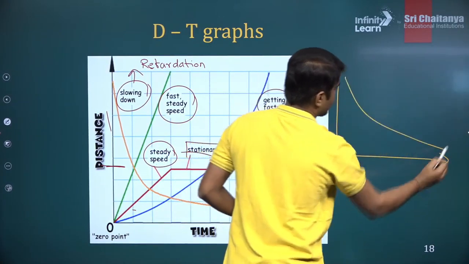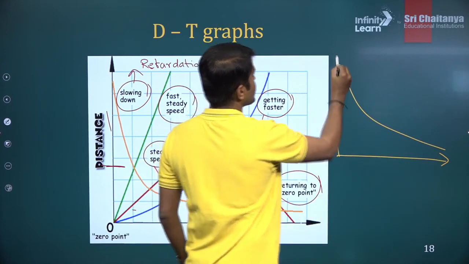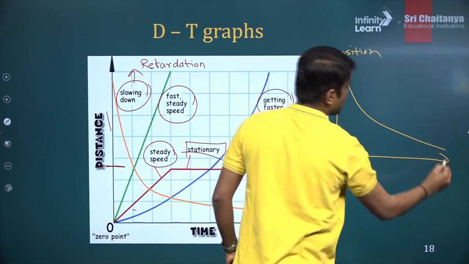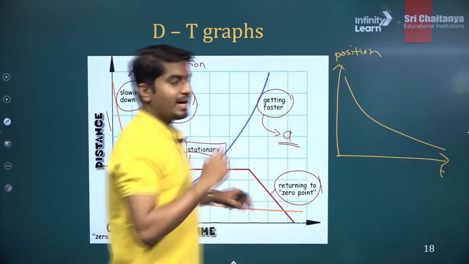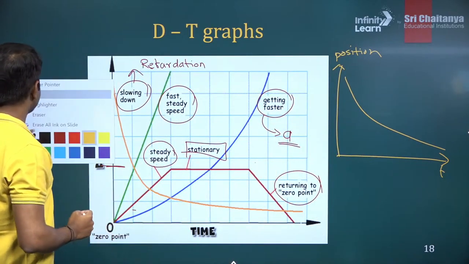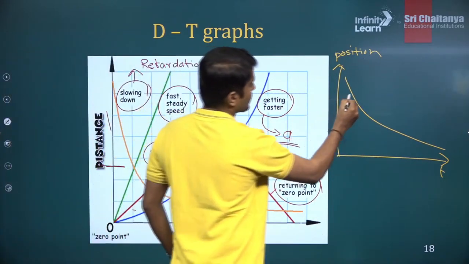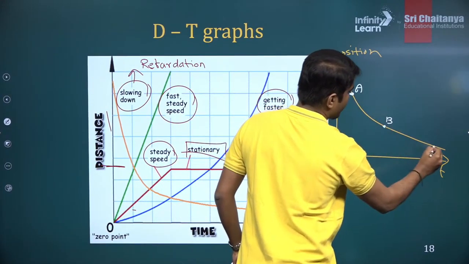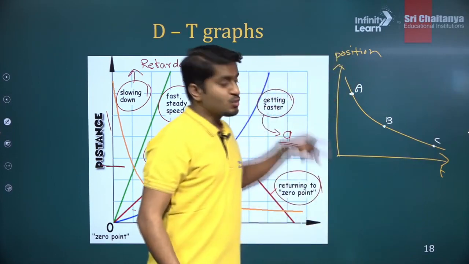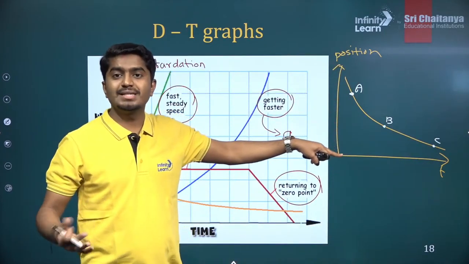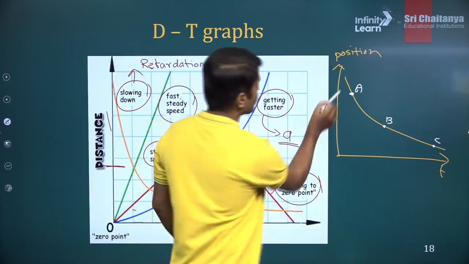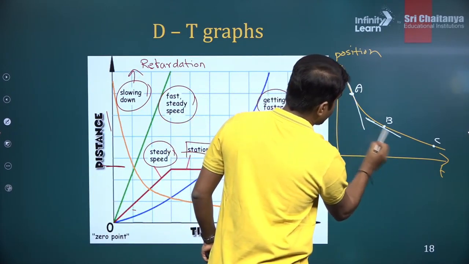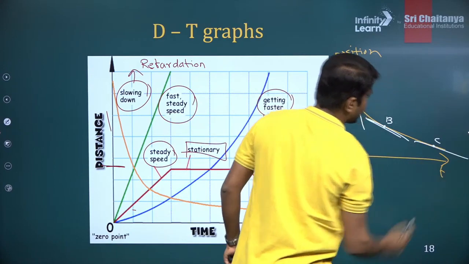So this is the graph. Something like this. There is a position versus time graph. So what is happening? Now you can choose 3 different points on this graph. Let's suppose this is point A, this point B, and this point C. So at these 3 points, what you do is you draw a tangent. So there is a tangent number 1, tangent number 2, and tangent number 3.